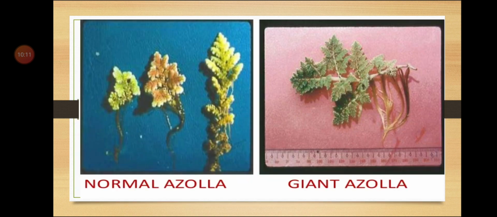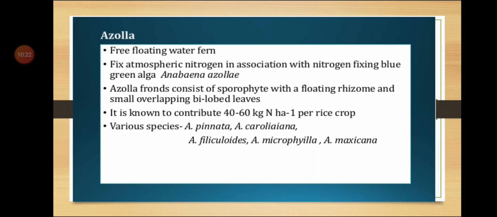Next, and the last microorganism that is used as a biofertilizer, is azolla. Azolla is a free floating water fern. That means it is a water plant. It fixes atmospheric nitrogen in association with the nitrogen fixing blue-green algae known as Anabaena azollae. It is present in association with Anabaena.